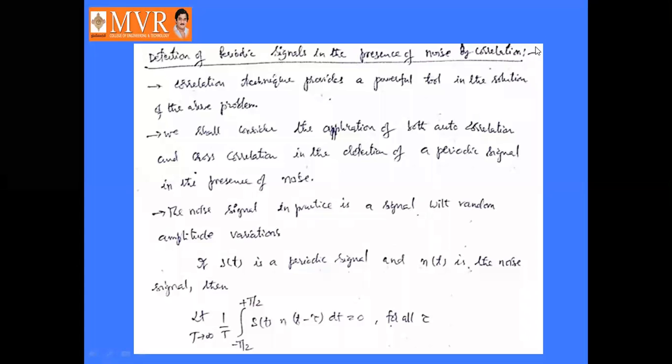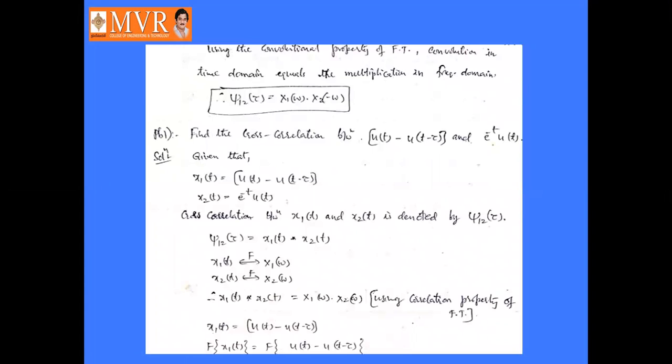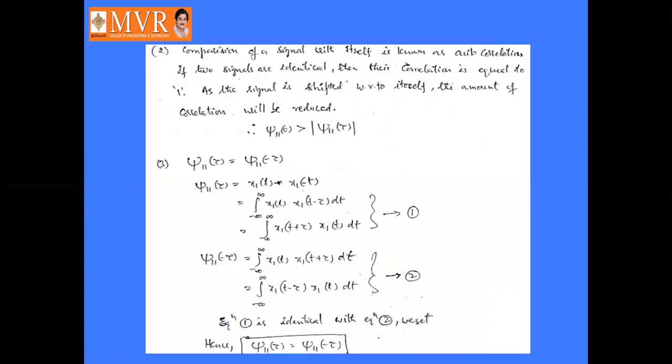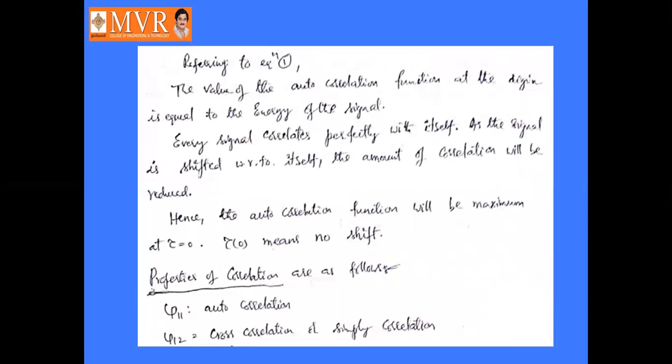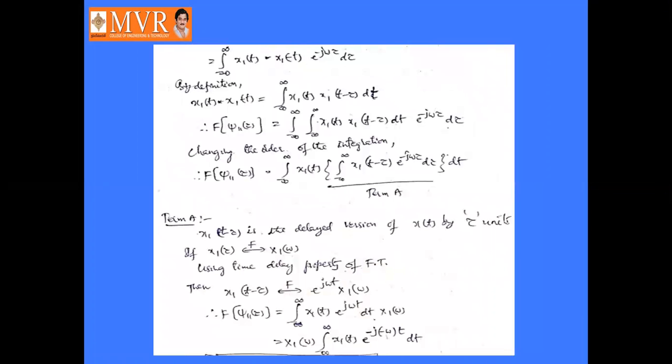Good morning. Okay, in the last classes we discussed autocorrelation, cross correlation, the relation between autocorrelation and cross correlation functions, and properties of correlation functions. Then energy density spectrum, power density spectrum, and Parseval's theorem, etc.